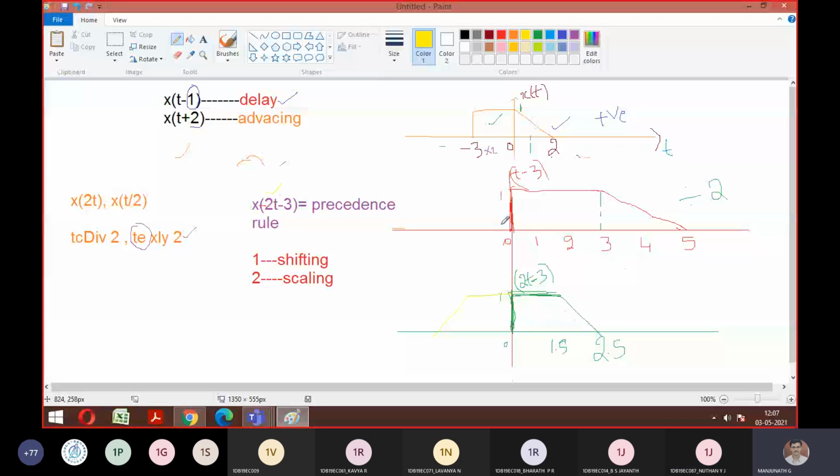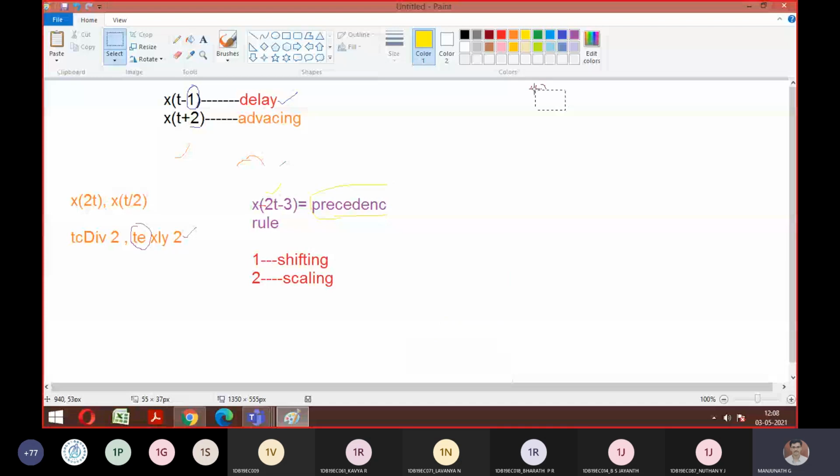Sir. Okay, good. So now let me change the question. Instead of giving any waveform for you, they have given a statement now. So write down the statement, guys. Let us consider, write down the question. They are not giving any waveform for you. Instead of a waveform, they have given an indirect question. So they are giving a statement. Let us consider y of t equals, is it visible what I'm writing?